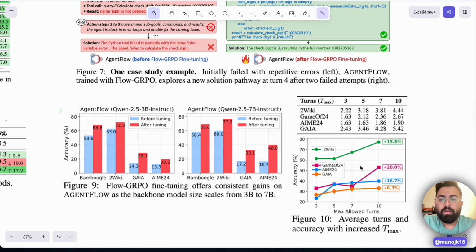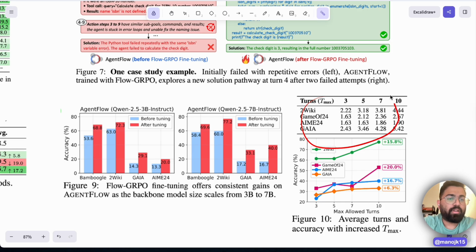It also talks about before and after fine tuning. The AgentFlow is basically Qwen 2.5 3 billion instruct. So is this GRPO objective, Flow-GRPO, helpful for small models too? Does it only work on 7 billion models, or is it specific to a certain size of model, or can it increase the performance for any size of model? They did the Flow-GRPO optimization for 3 billion and for 7 billion, and for both there are performance gains. So it is invariant to the size of the model. You just use this optimization, and the performance increases, and there's a lift.